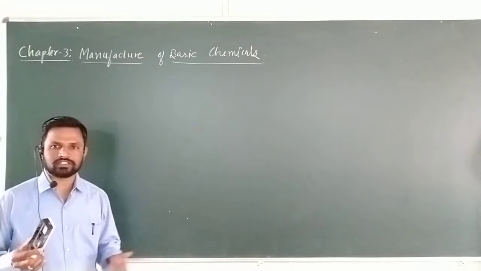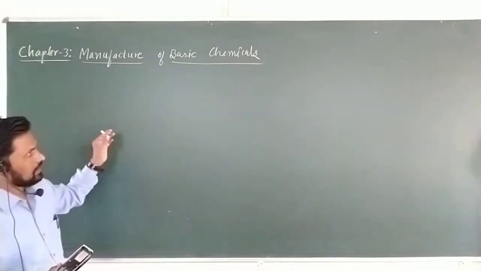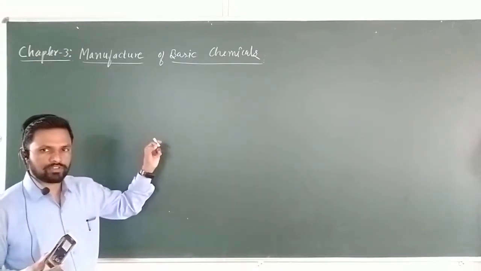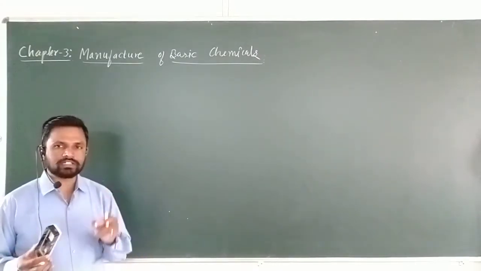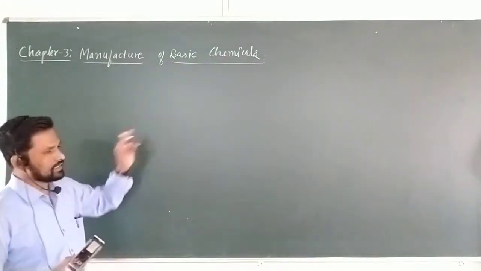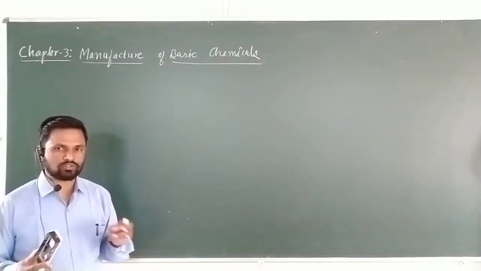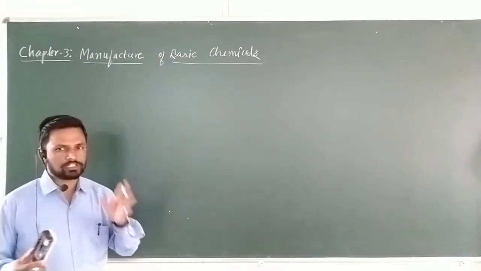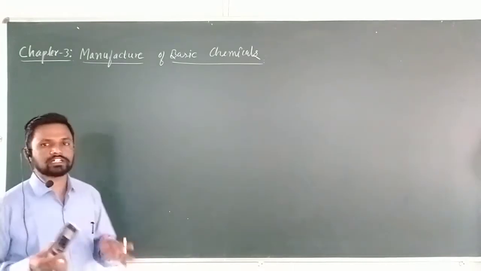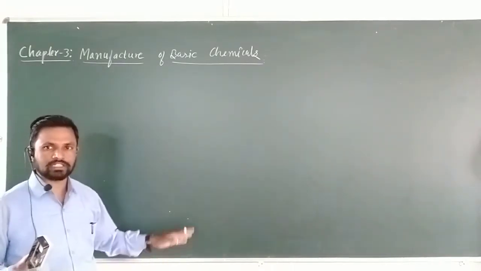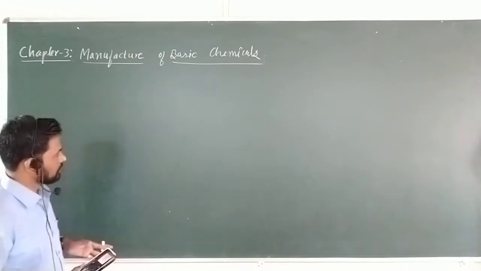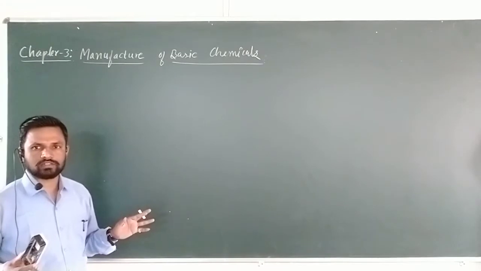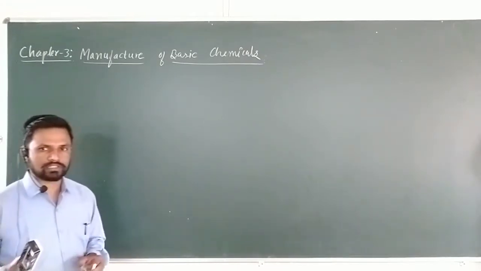As I said in the introductory lecture, ammonia is prepared by the modified Bosch-Haber process, sulfuric acid is prepared by the contact process, and nitric acid is prepared by the Ostwald's process. So, these are the three different processes for the manufacture of these three important basic chemicals. Today, let me start with the manufacture of ammonia by the modified Bosch-Haber process.